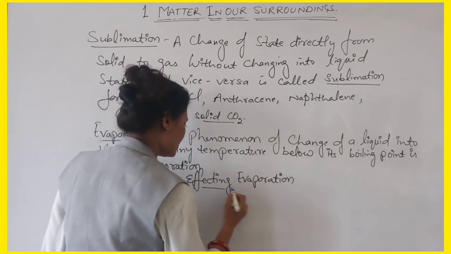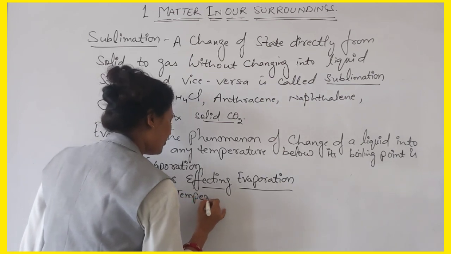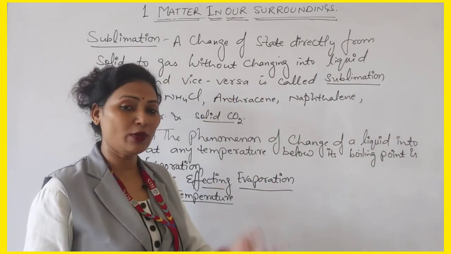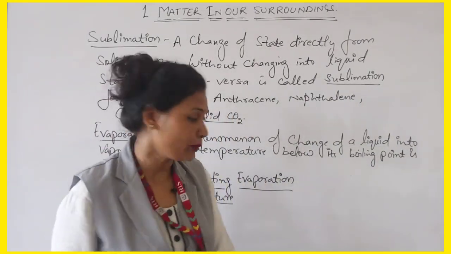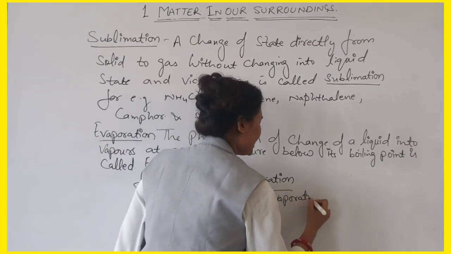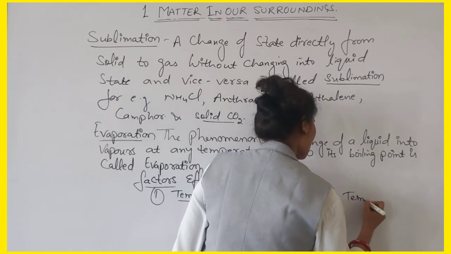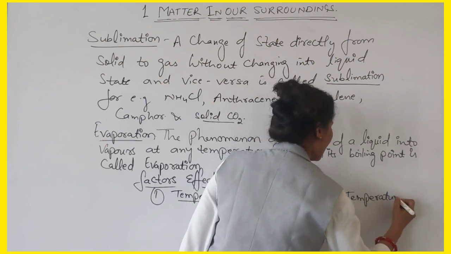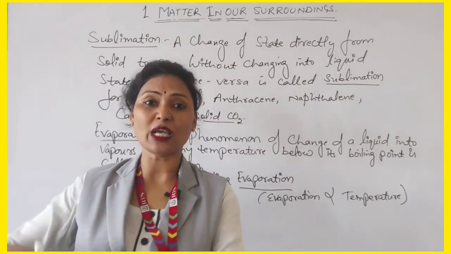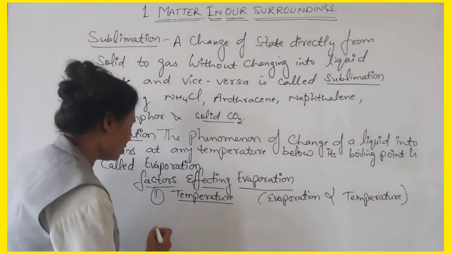What are the factors? Temperature. Temperature is a factor. If the temperature is more, then evaporation is more. It means evaporation is directly proportional to temperature. So you can write here, evaporation is directly proportional to temperature. If the temperature is high, the evaporation is also more. If the temperature is low, evaporation becomes less. So it depends on the temperature.